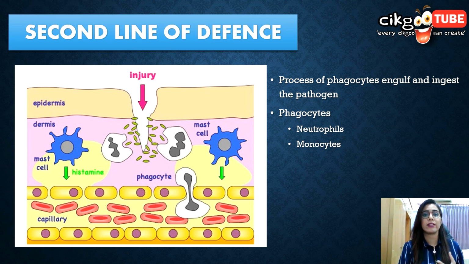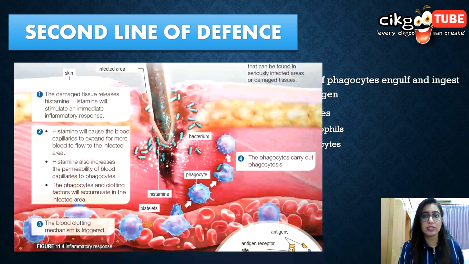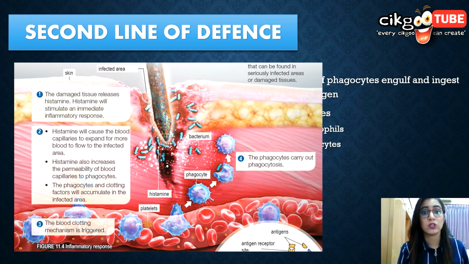Now, if that high temperature doesn't help, then inflammation. Inflammation is where the cells damaged due to injury or infected by pathogens release many types of chemicals. These chemicals cause fluid in the surrounding blood vessels to flow into damaged tissues and cause swelling. The swollen tissues will help to isolate the foreign materials in one place. The release of these chemicals also attracts phagocytes to move to damaged tissues and swallow pathogens together with the damaged cells. So in the end, what happens is the yellowish pus which you have in your body once you get inflammation.